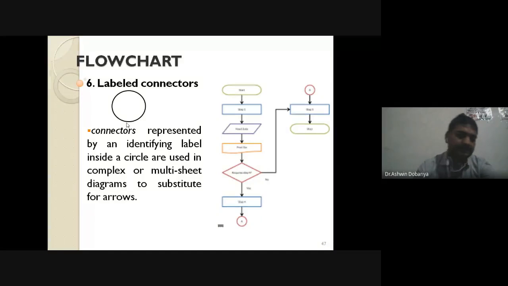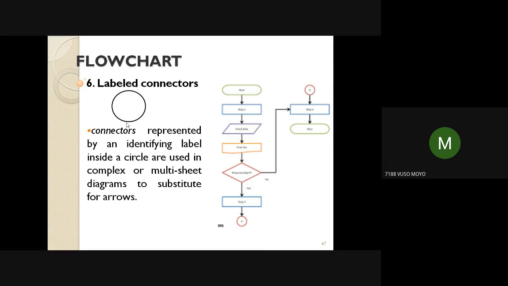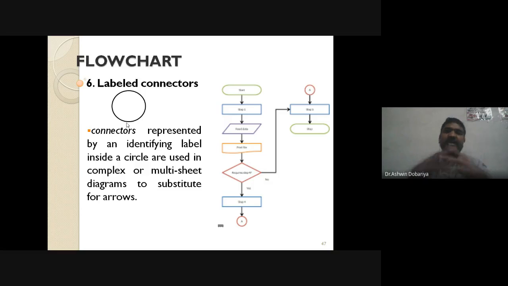Connectors means what? Something that joins two or more things. Very good. If you see an electricity circuit, or suppose a water pipeline, when there are multiple flows and the flows are combined at one place, over there is a connector. So the connector will combine multiple flows at a single point, right? That is known as a connector.